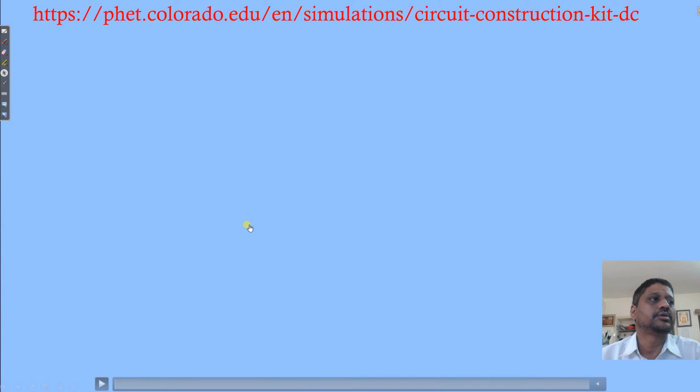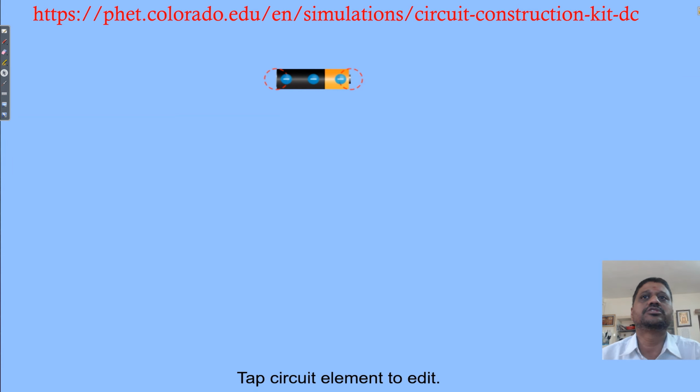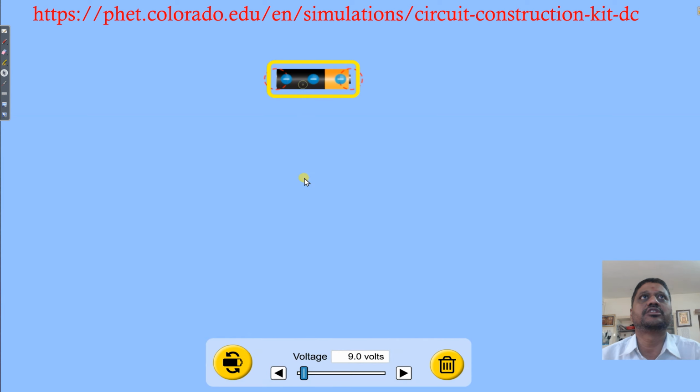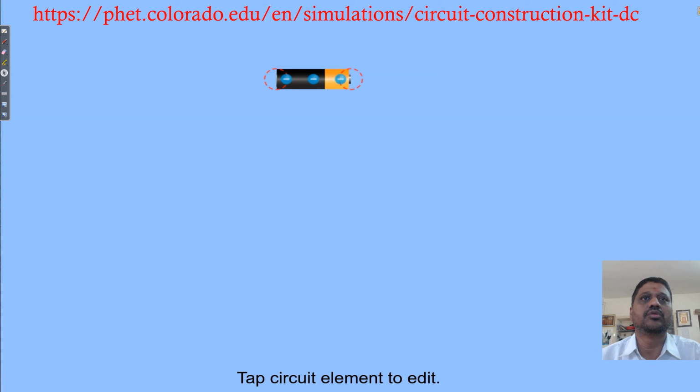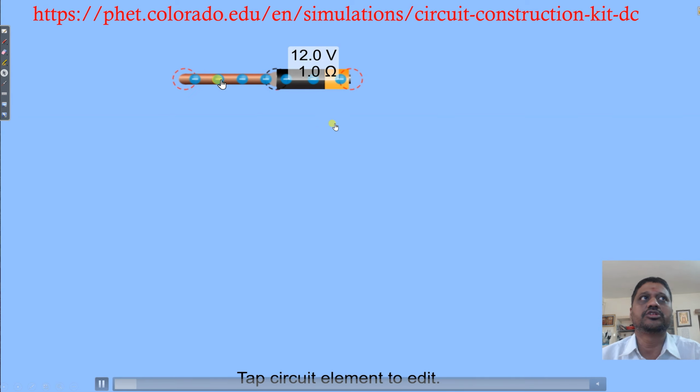Then we interpret the graph for estimating the EMF of the cell and the internal resistance of the cell. So we will do the experiment. We will take one battery. This simulation is done in the DC Circuit Construction Kit, PhET Colorado education. For the battery, we set 12 volt. Normally a car battery has 12 volt, and a typical internal resistance of 1 ohm. That also we have set.